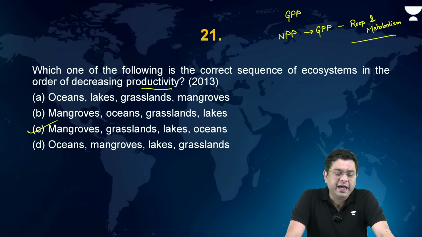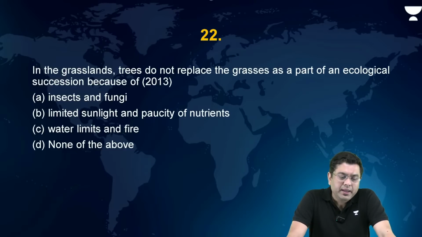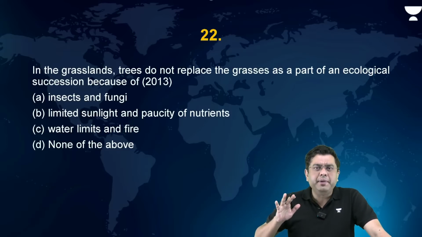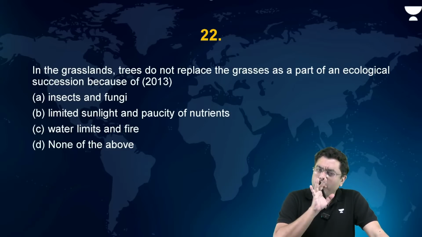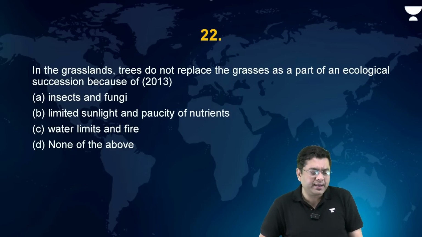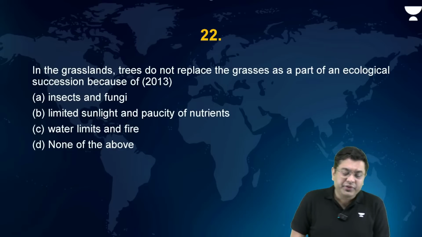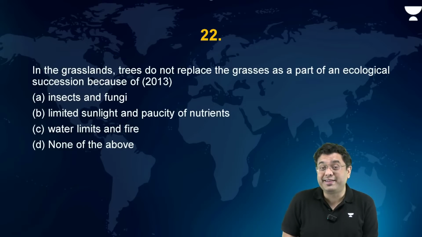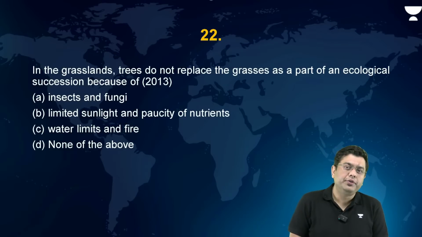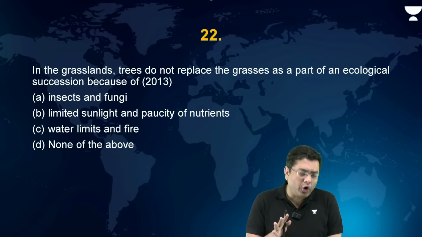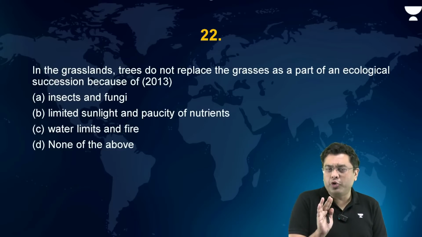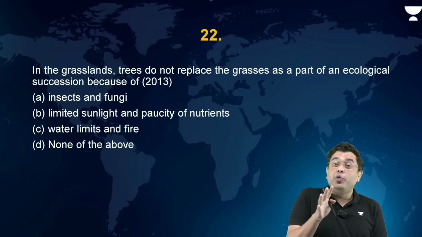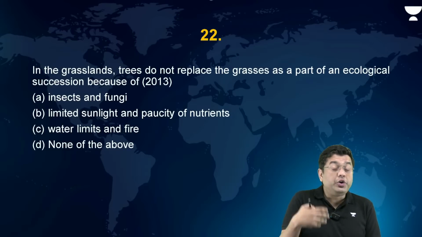Okay? Now, in the grasslands, this is more of a geography cum environmental question. Apply logic of geography also, you will get the correct answer. In the grasslands, trees do not replace the grasses as a part of an ecological succession. Because what the examiner is trying to ask is, why do you think there is a situation in the grassland where the grasses are dominant but the trees are not?